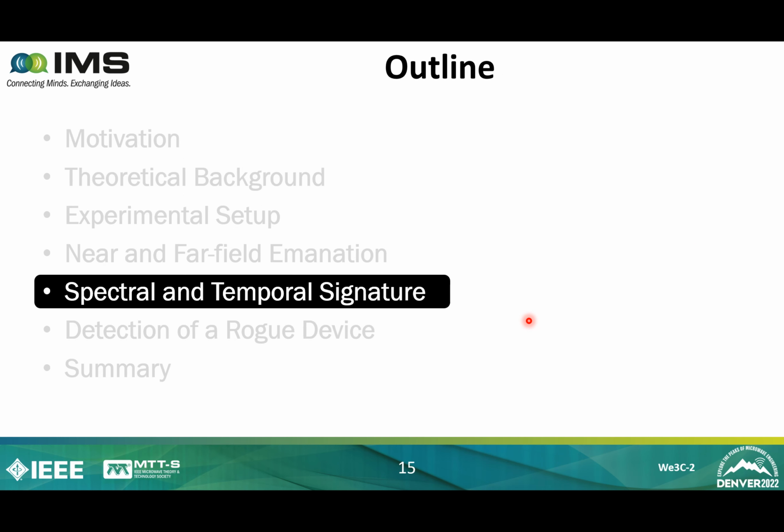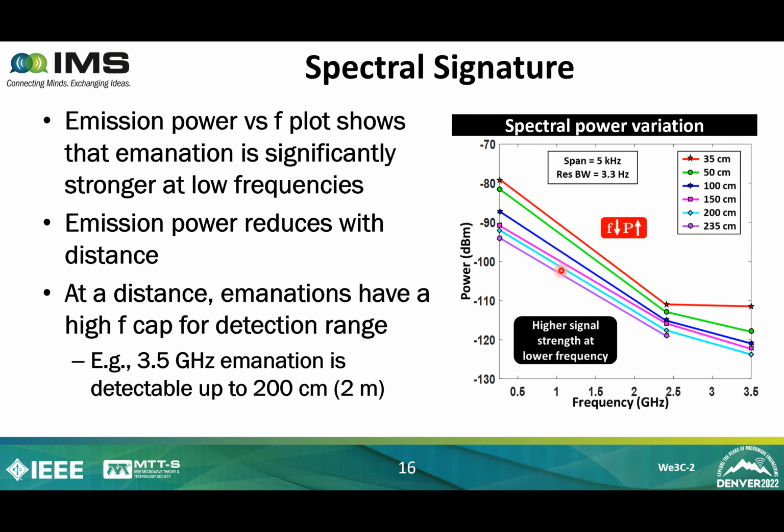Okay, now we will look at the spectral and temporal signature. Here, the plot of emanation power versus frequency shows that power is significantly high at low frequencies for all the distances. Each color represents a specific distance, as I mentioned in the legend here, from 35 centimeter all the way up to 235 centimeter. Also, emanation power reduces with distance as we have seen earlier. So you can see from red, which was 35 centimeter, to purple, which is 235 centimeter, the emanation power reduces.